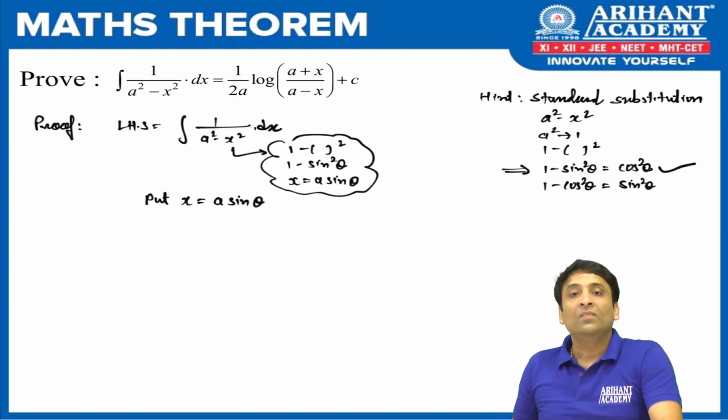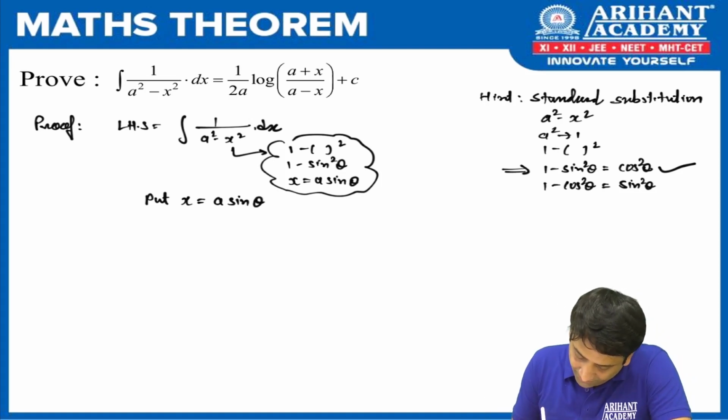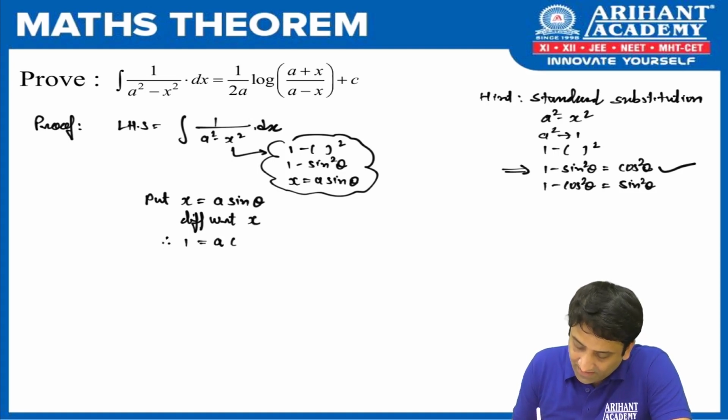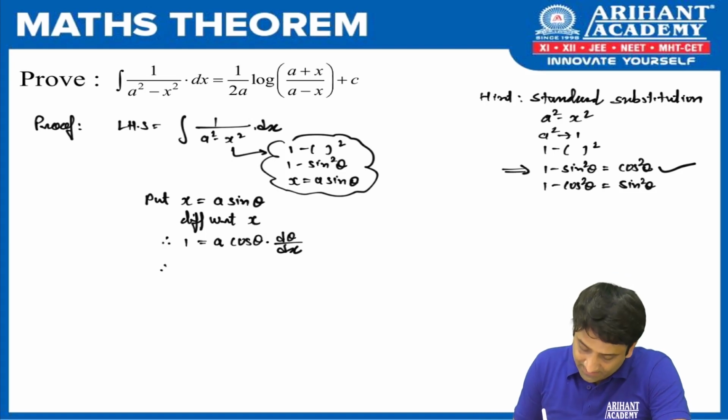Done. Now as we generally do, we differentiate with respect to x. So what we get here, in place of x, derivative of x is 1, derivative of sine theta is cos theta, and we apply chain rule to get d theta by dx. Okay, now let's take dx here. So we get dx is equal to what? a cos theta d theta.